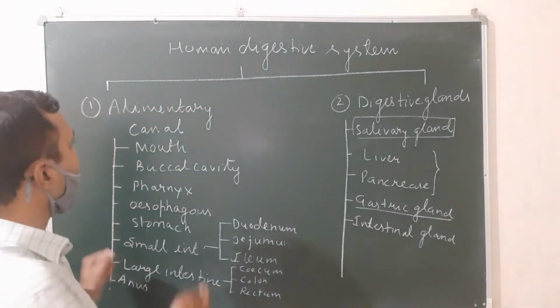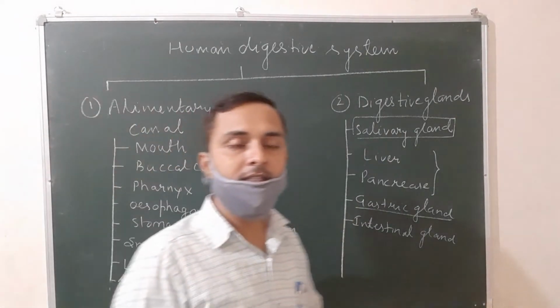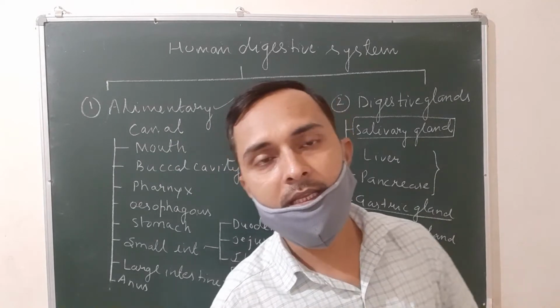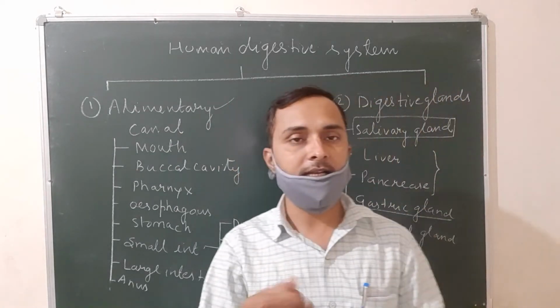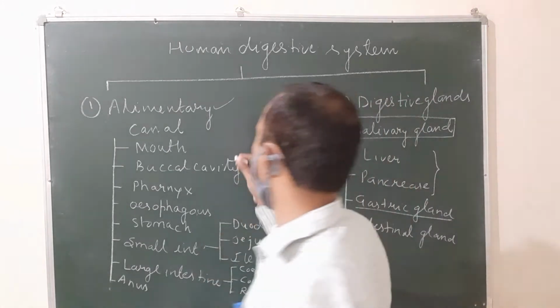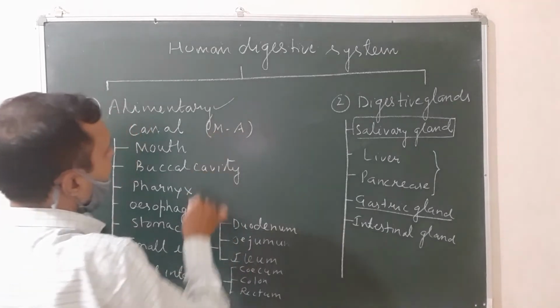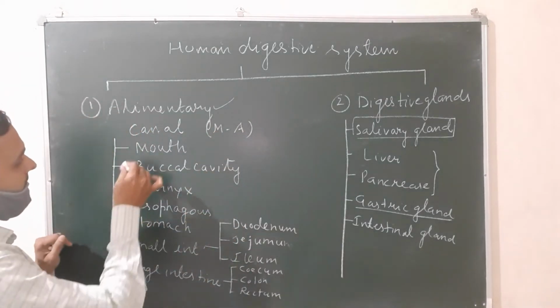So the human digestive system consists of two components: the alimentary canal and the associated glands. What is the alimentary canal? A tube-like, cylindrical structure that extends from the mouth and ends with the anus. The first part is the mouth.